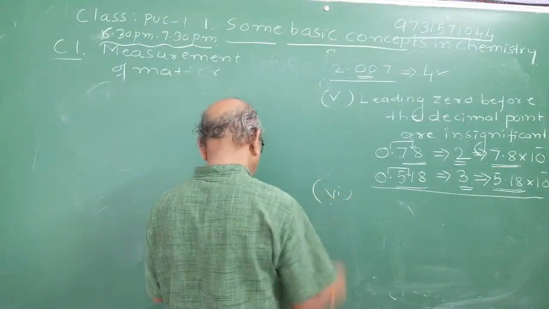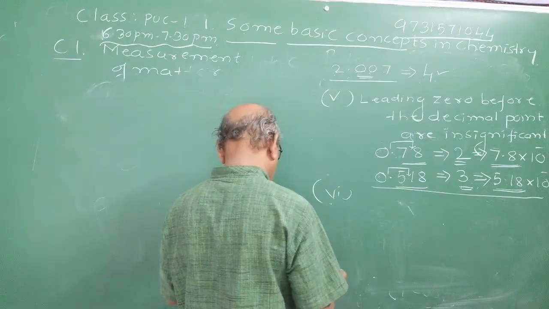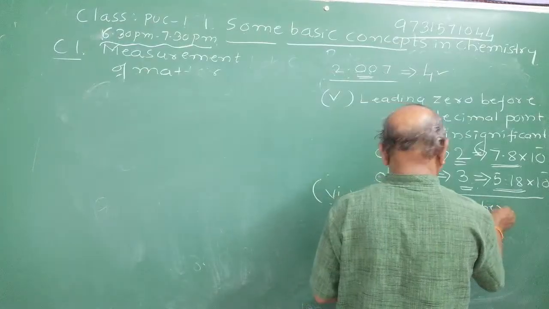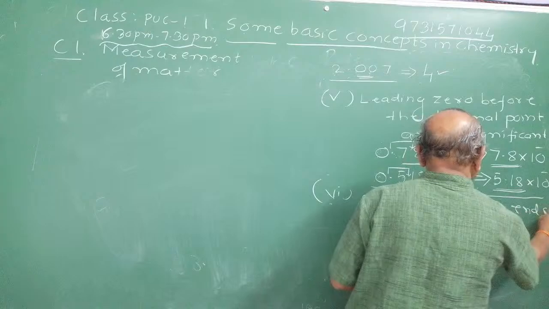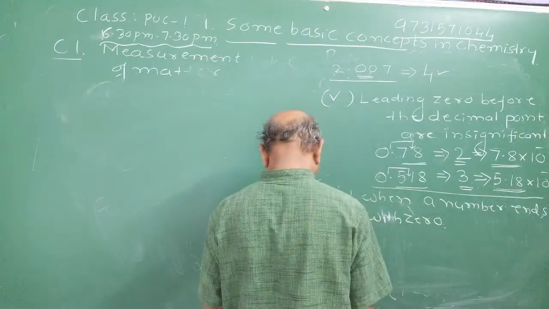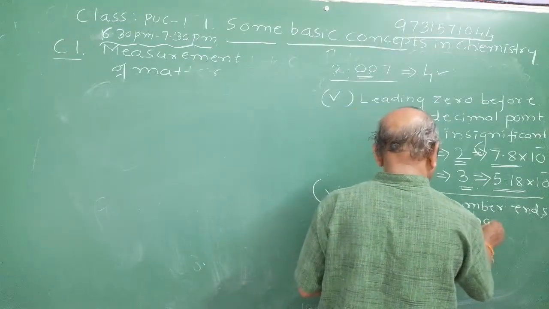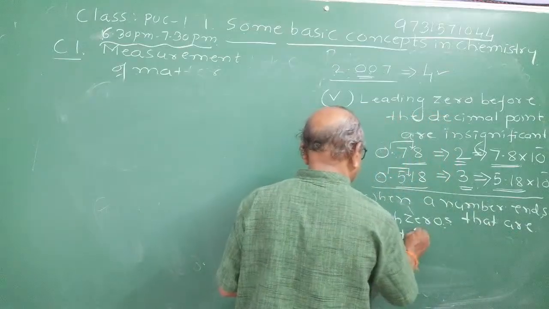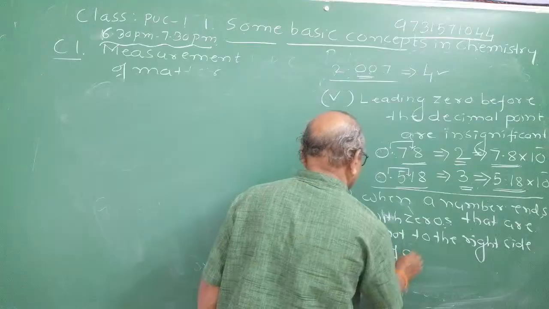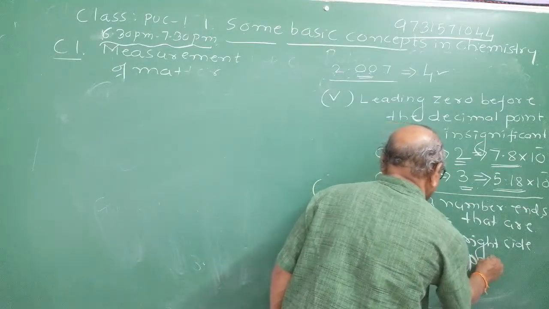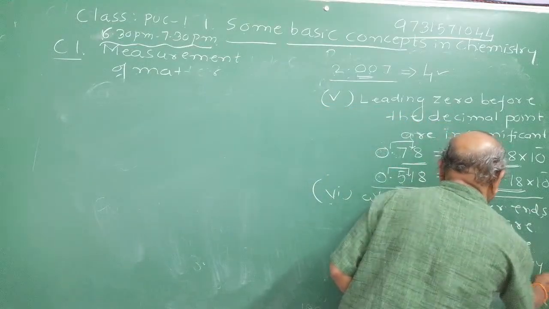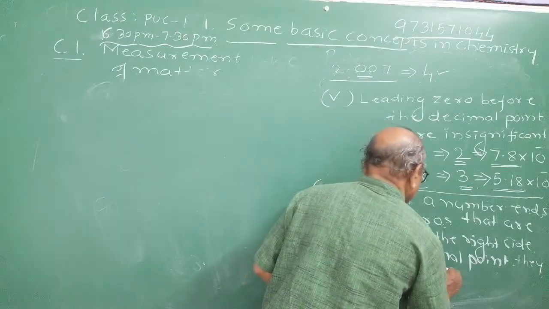Last one. When a number ends in zeros that are not to the right of the decimal point, they are insignificant.